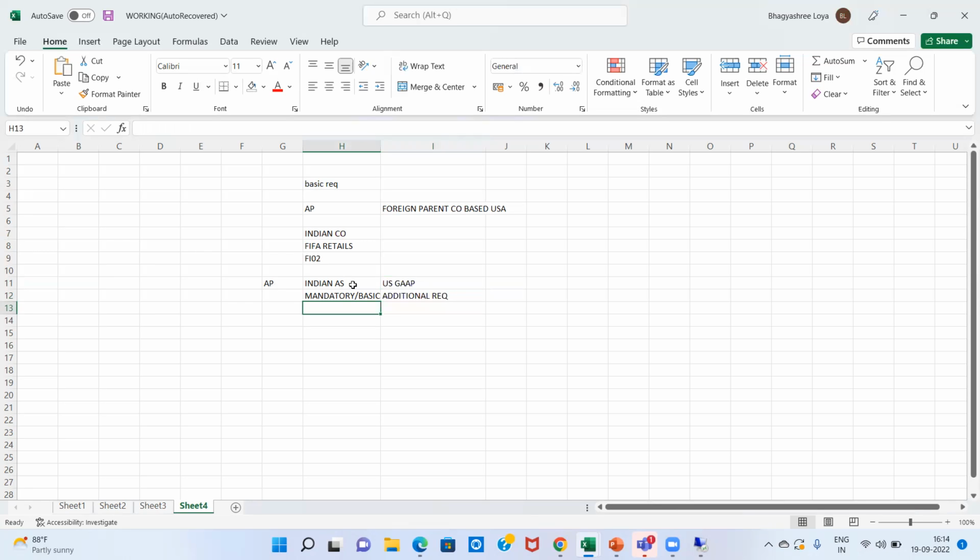Therefore, SAP allows us to have a different set of accounting principles. We can maintain a different set of accounting principles under one company. Basically, this process or this procedure is called parallel accounting in SAP.